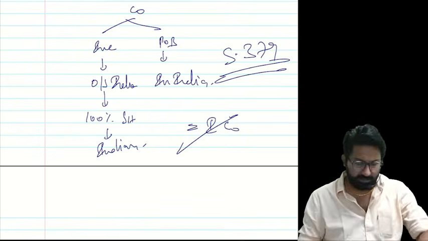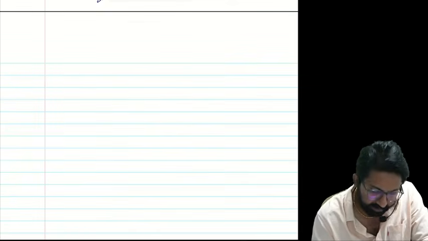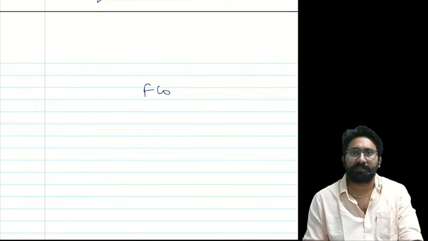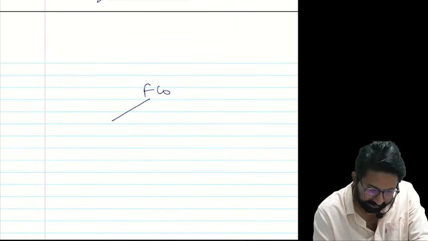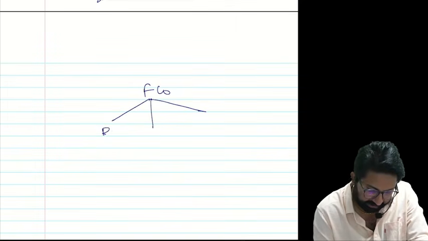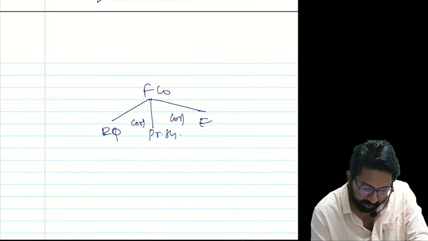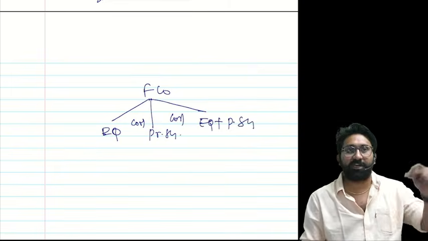First thing, see here, I will explain in an easy way. There is a bad response. I said it's a revision session, please participate. This foreign company has equity share capital or preference share capital or equity share capital and preference share capital.